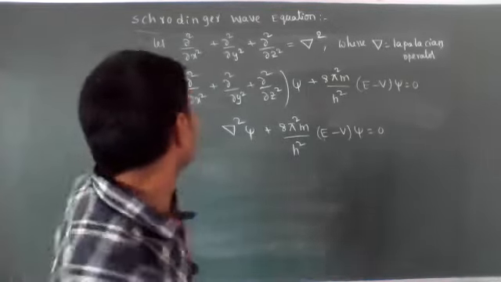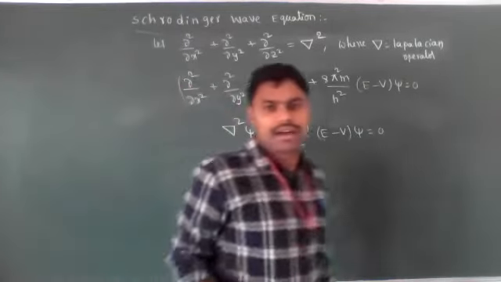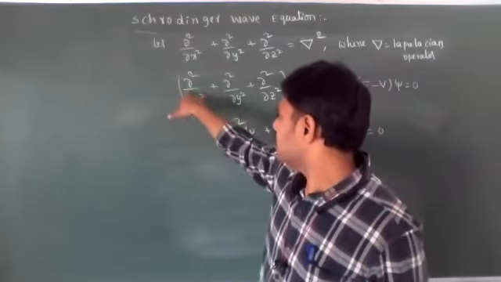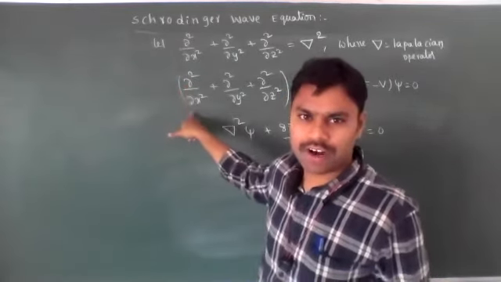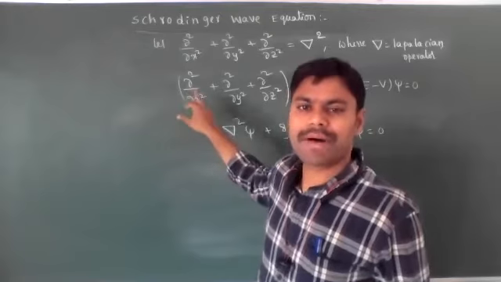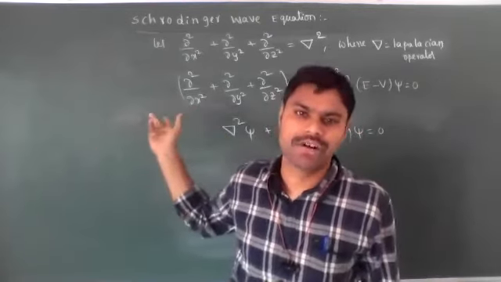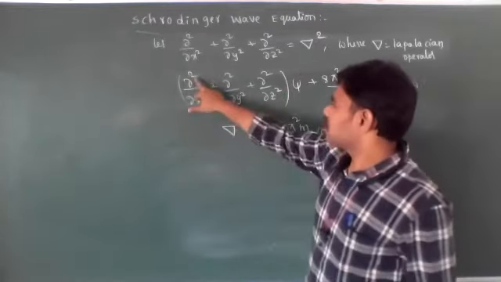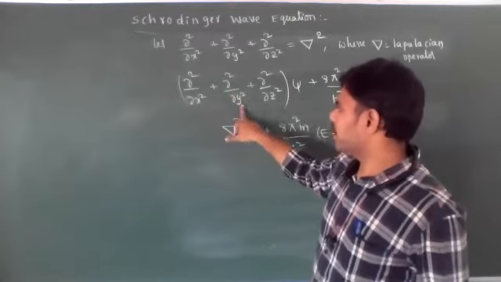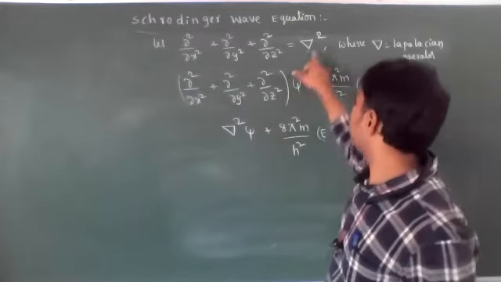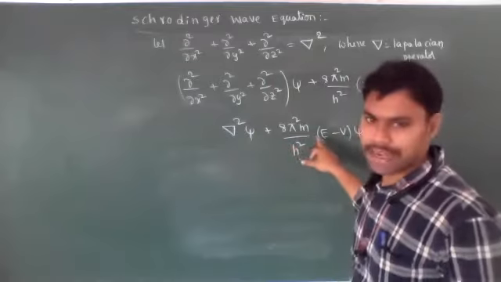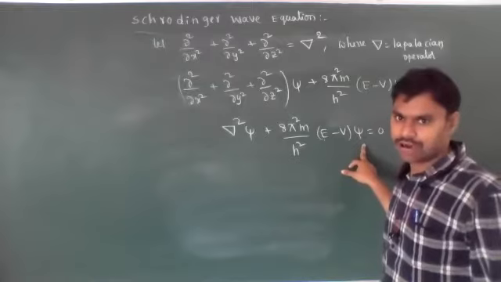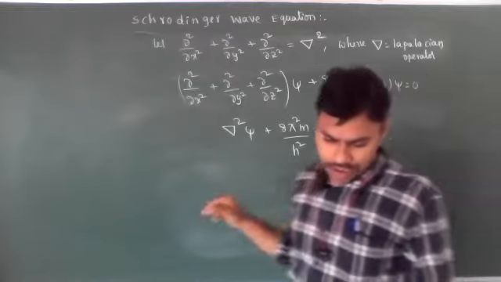Here numerator and denominator is not like that, it is a derivative, partial derivatives, so we can't cancel this ∂ and one ∂. ∂x² is the second partial derivative. In mathematics it will come, don't worry about that. So ∂²/∂x², ∂²/∂y², ∂²/∂z² is nothing but del square, then del square psi plus 8π²m/h² into (E minus V) psi is equal to 0.